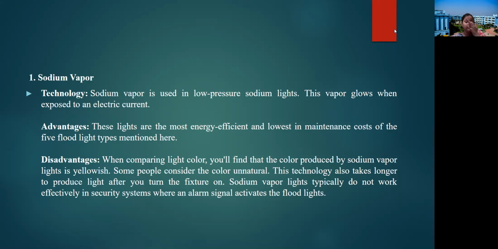Comparing light color, you can find that the color produced by sodium vapor lamp is yellowish. Some people consider this color unnatural. This technology also takes longer to produce light after you turn the fixture on. Sodium vapor lights typically do not work effectively in security systems where an alarm activates the floodlight.